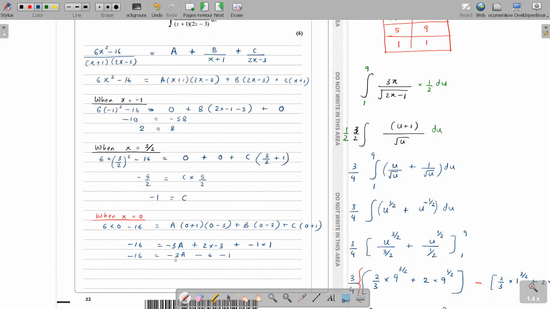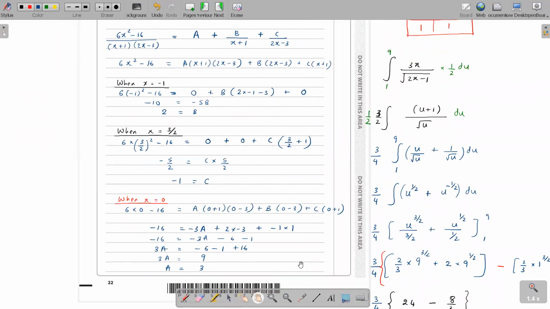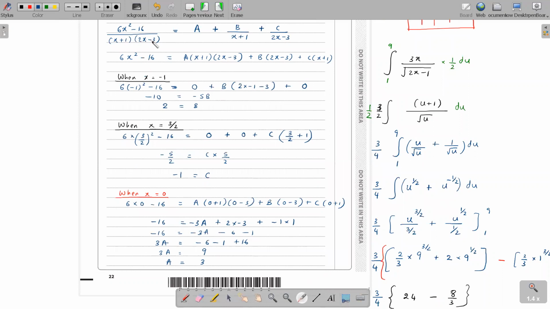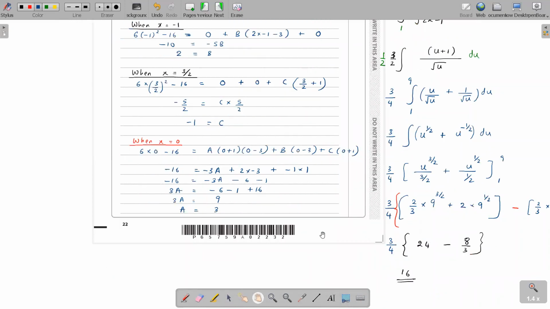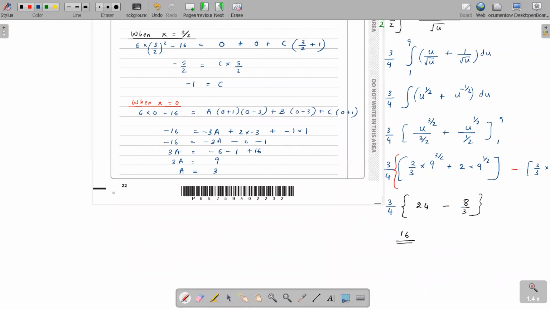How much is it? Positive 3A here equals minus 6... equals 3, miss. This is 9, right? A equals 9 divided by 3. A is 3. So I have my partial fractions now. (6x squared minus 16) over (x plus 1)(2x minus 3) is A, which is 3, plus B, which is 2 over x plus 1, plus C, which is minus 1 over 2x minus 3. Okay? Yes.